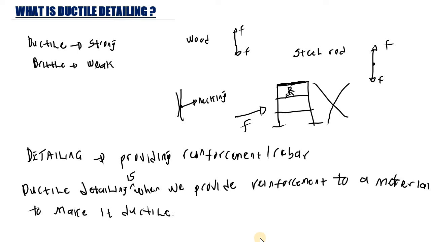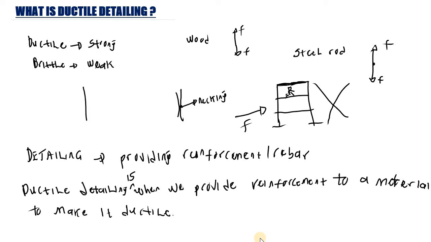And we as structural designers, we don't design buildings like this. We don't design buildings so that when an earthquake or maybe a natural disaster hits, the building is going to fail all of a sudden. No, we design our building such that when an earthquake hits, the building is going to give us some sort of warning that it is going to fail. So this is going to be a ductile material.